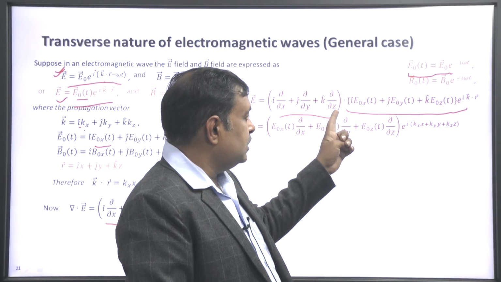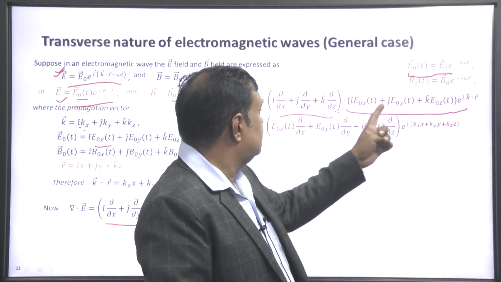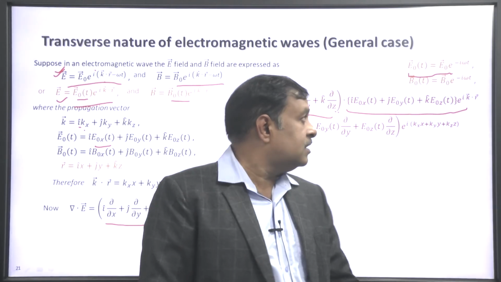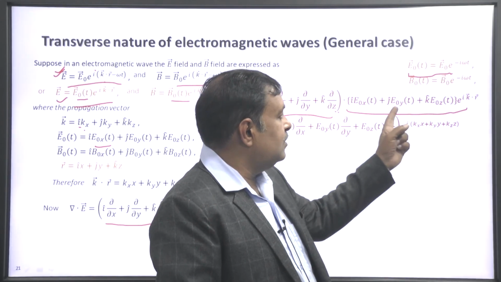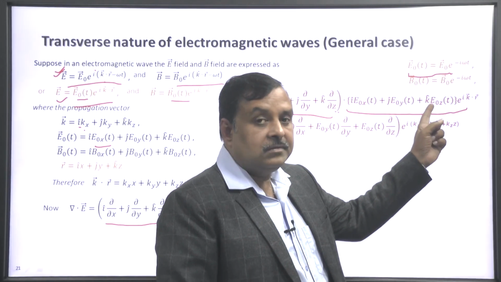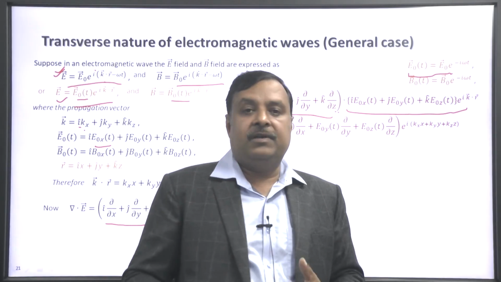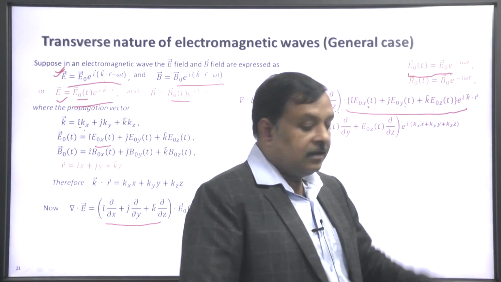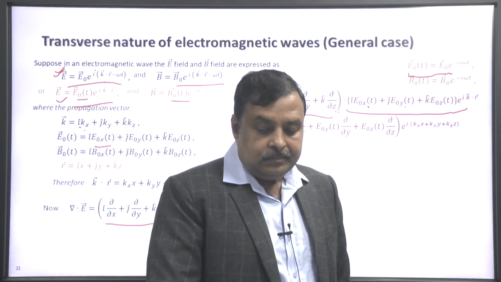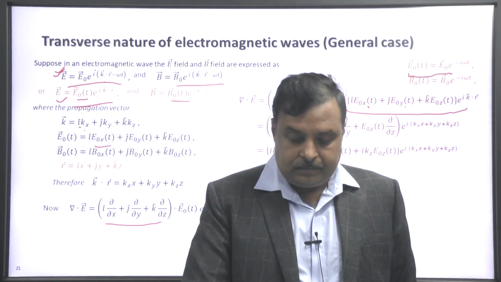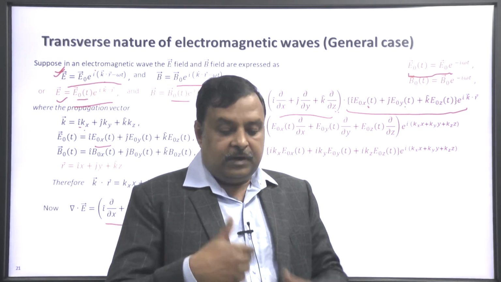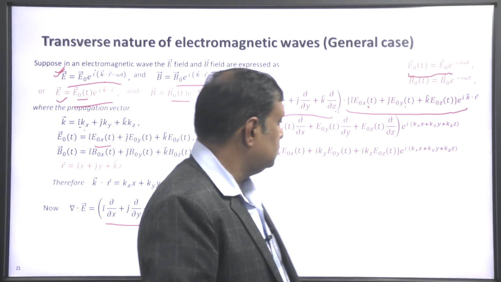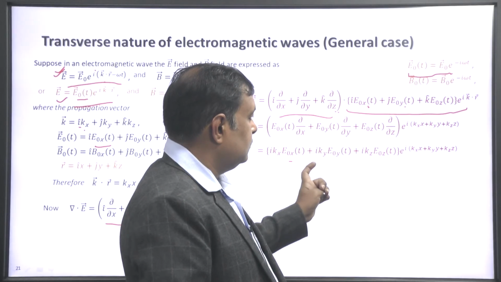Here in this equation the differentiation is with respect to x, y and z space coordinates. So, E 0x, E 0y, E 0z are functions of time. When you differentiate with respect to space coordinates, these will be considered as constant, and further evaluation gives del dot E equal to these.